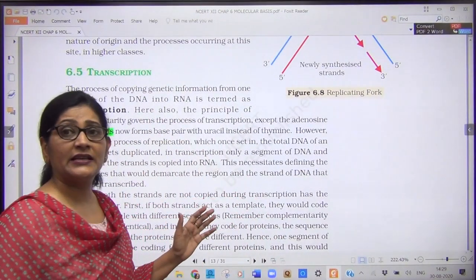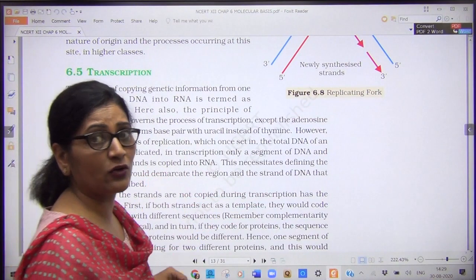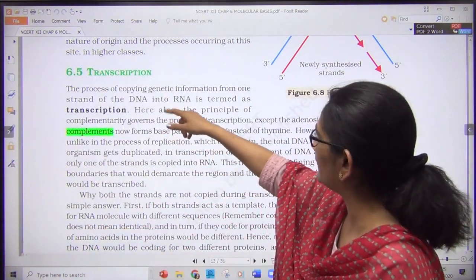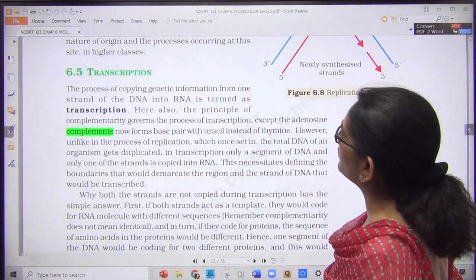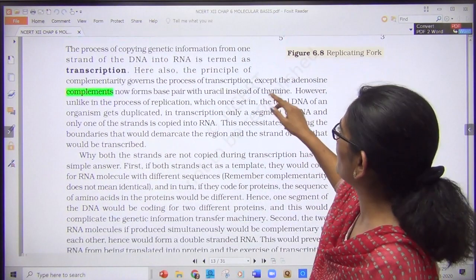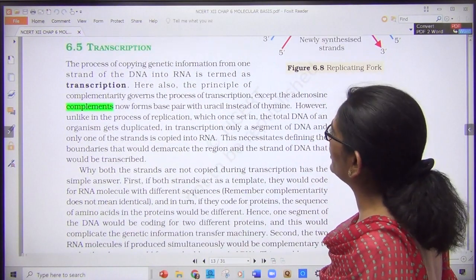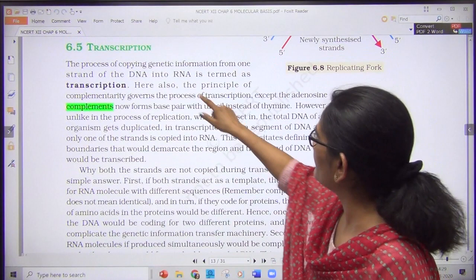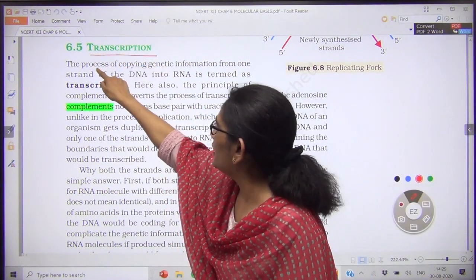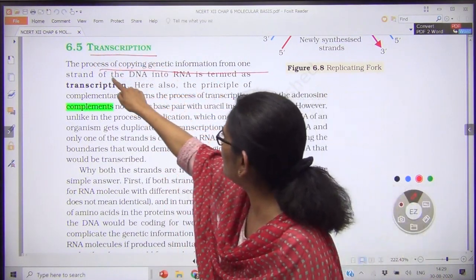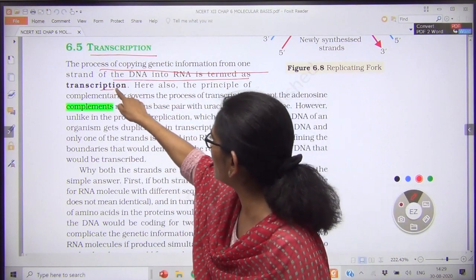Going by your NCERT, please come to page 107 of your NCERT. You can see it clearly here. It speaks about transcription. I have dealt with only two questions today, so we will see them. First is the definition of transcription. The process of copying genetic material from the DNA into RNA is called transcription.